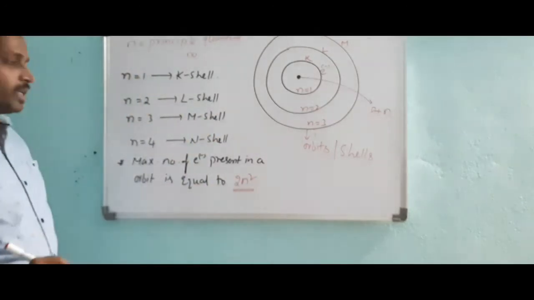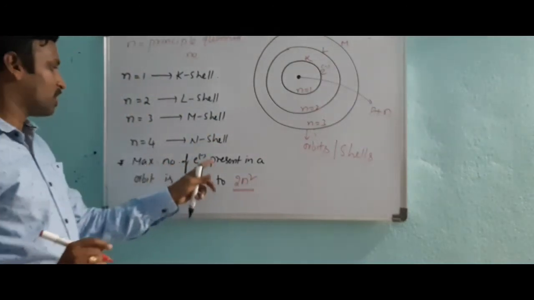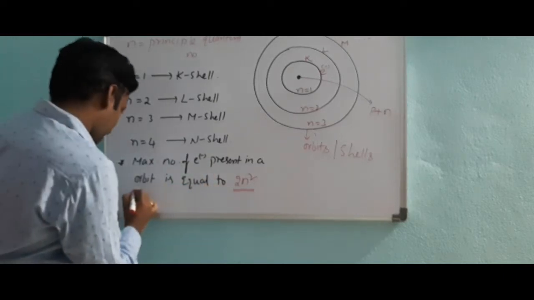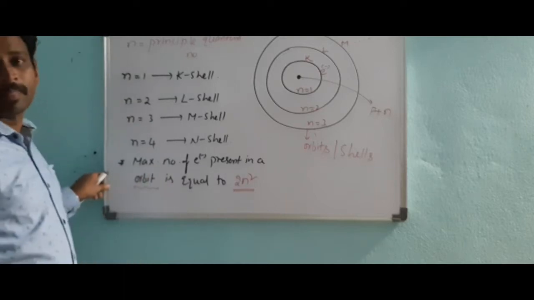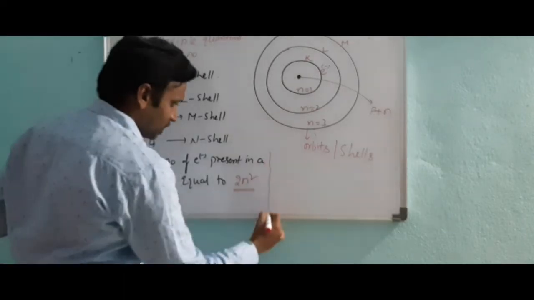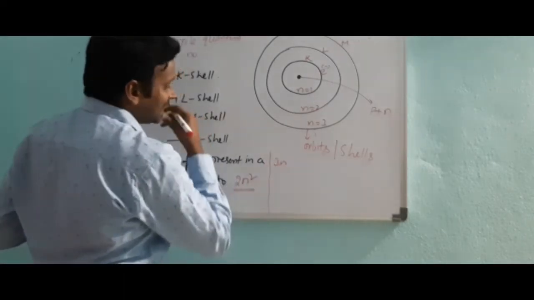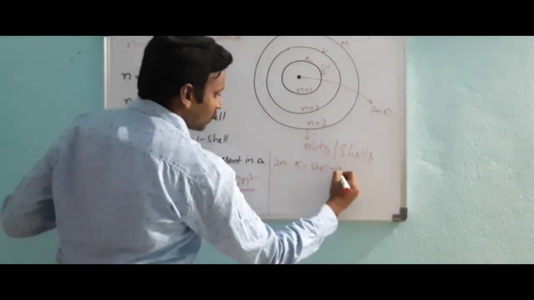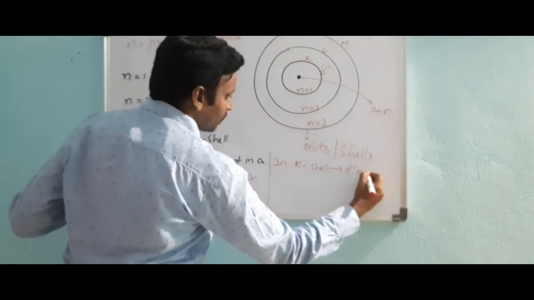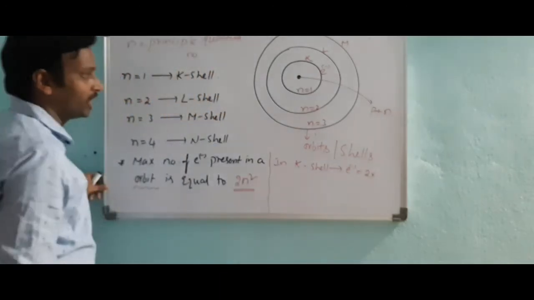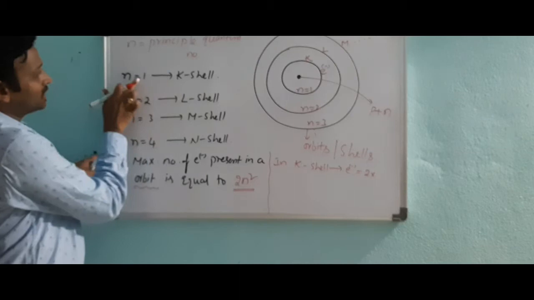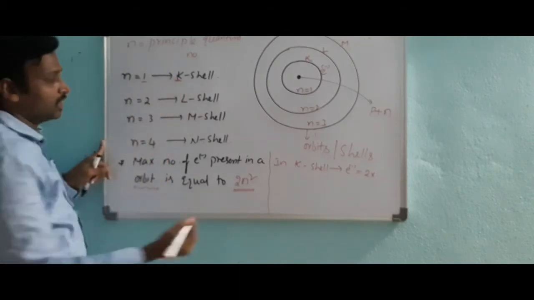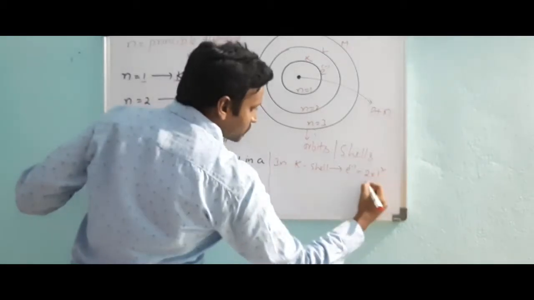It's very important for you. The maximum number of electrons present in a particular orbit. Suppose in K shell, the total number of electrons is equal to 2 into, K shell means n value how much? 1. So 2 into 1 square.